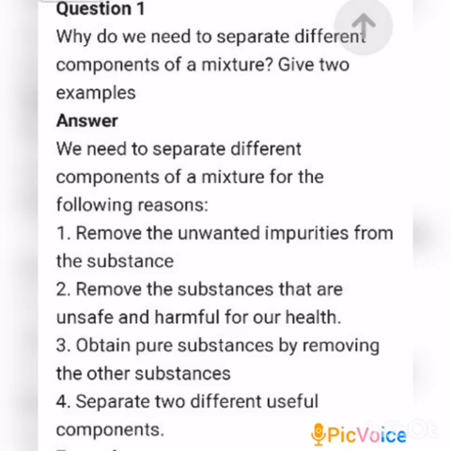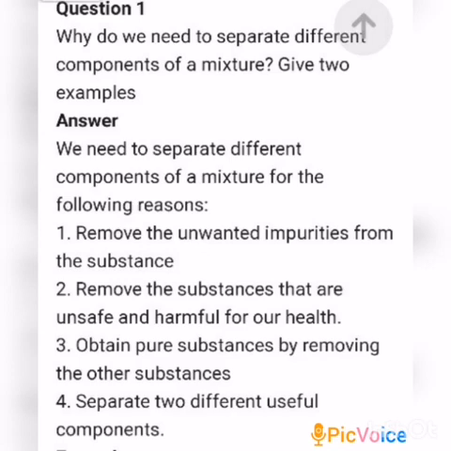We have completed chapter 5, separation of substances. In this session we are going to discuss the answers for your book back exercises. Write these questions and answers in your chemistry note neatly, children. Take your chemistry note and write.